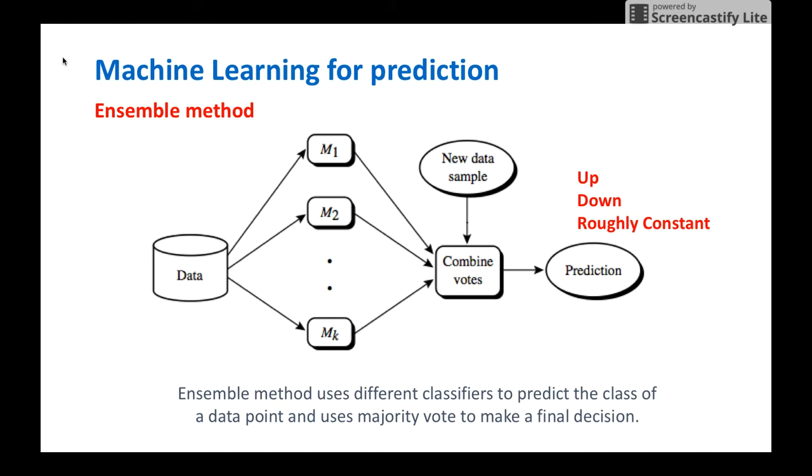We first divided the data into a training set and a test set. The training set was used to create the classifier, while the test set was used to evaluate the performance of the classifier. We use a technique called ensemble method in machine learning to predict the class.